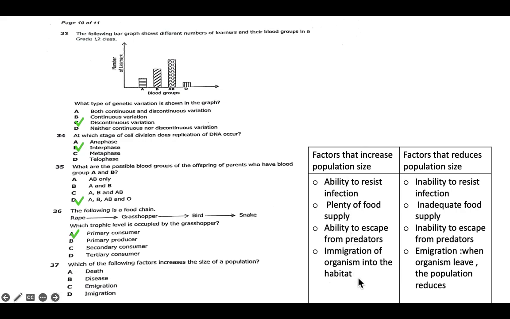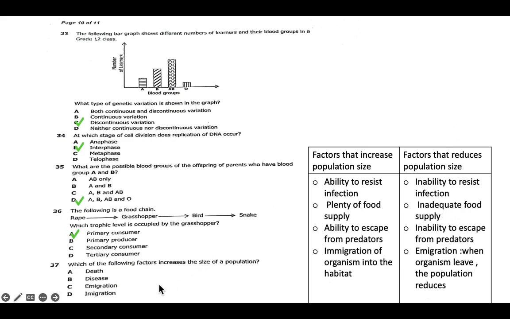So we can even see here factors that increase population size, and we have immigration there. Immigration talks of organisms coming into the habitat, they incorporate into the habitat. That is immigration. And then we have factors that reduce population size. We have inability to resist infections. If the animal is unable to resist infection, then this can reduce population. Then also inadequate food supply, and inability to escape from predators. And emigration, when organisms leave, the population reduces. So these are factors that reduce.